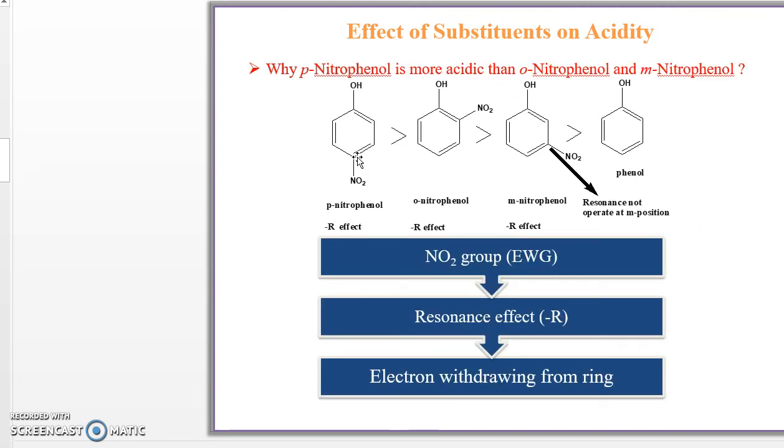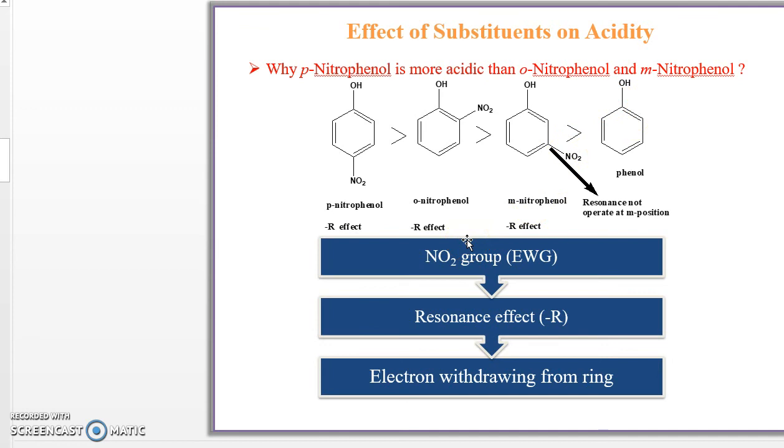Next, why is paranitrophenol more acidic than orthonitrophenol and metanitrophenol? See, paranitrophenol is more acidic as compared to orthonitrophenol, metanitrophenol, and plain phenol. There is a resonance effect. When a nitro group, an electron withdrawing group, gives resonance, the resonance occurs at the para and ortho positions, but no resonance occurs at the meta position.